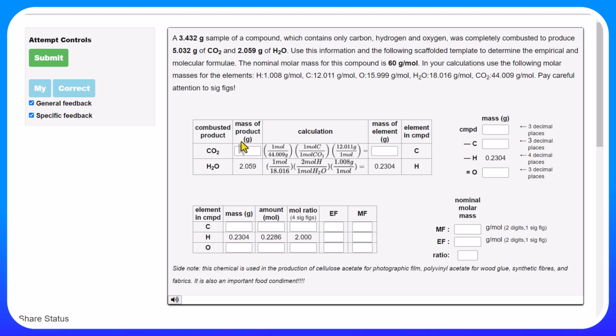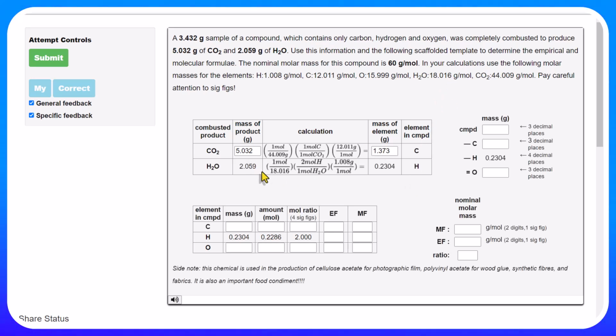So we need the mass of our product, CO2, and like I showed you in a previous video, sometimes you can just cut and paste the information that's already given. So that's the mass of our CO2 product. We're going to calculate, and I give you the formula here, the amount of CO2. We'll use the 1-to-1 ratio, 1 mole of carbon to 1 mole of CO2, to find the moles of carbon, and then we'll multiply that by the molar mass of carbon, and that will give us the mass of carbon in our compound. So this comes to 1.373 grams. So that's the mass of our carbon.